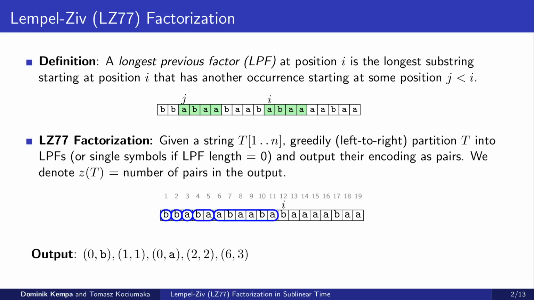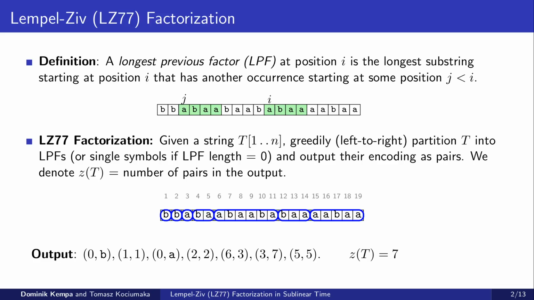In the example, the LPF at position 12 is equal to 3 and has an earlier occurrence at position 7. We thus output its encoding as a pair (3, 7). The next LPF is similarly encoded as a pair (5, 5). Note that given this sequence of pairs, we can restore the original text t. The elements of this factorization are called phrases. The earlier occurrence of a phrase is called its source.